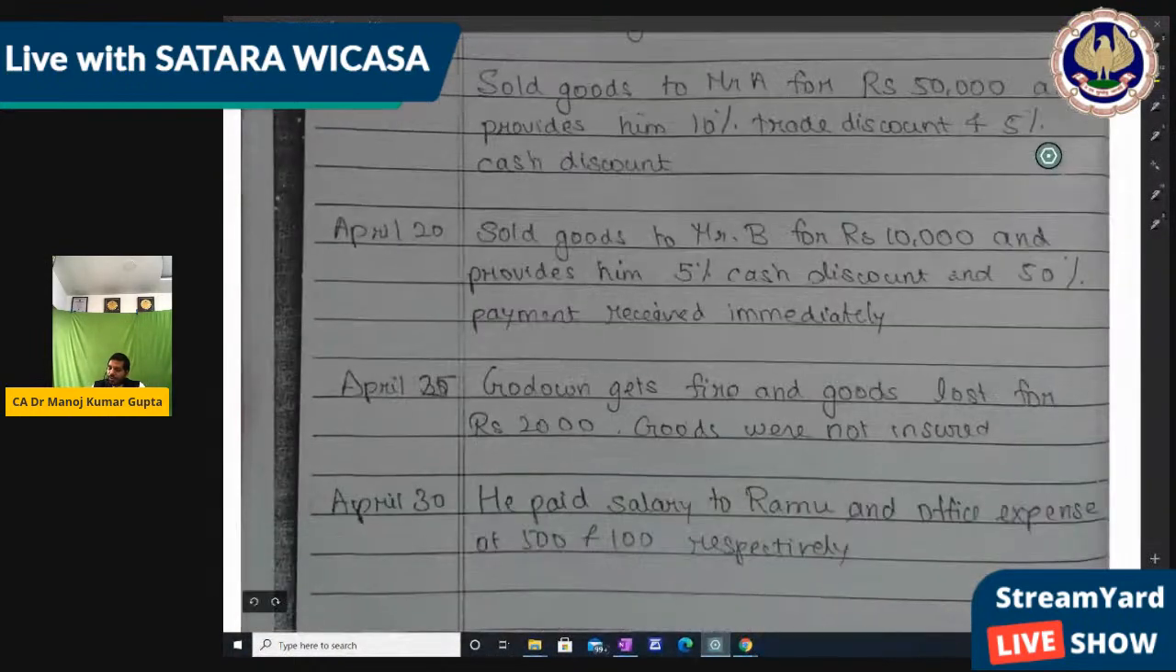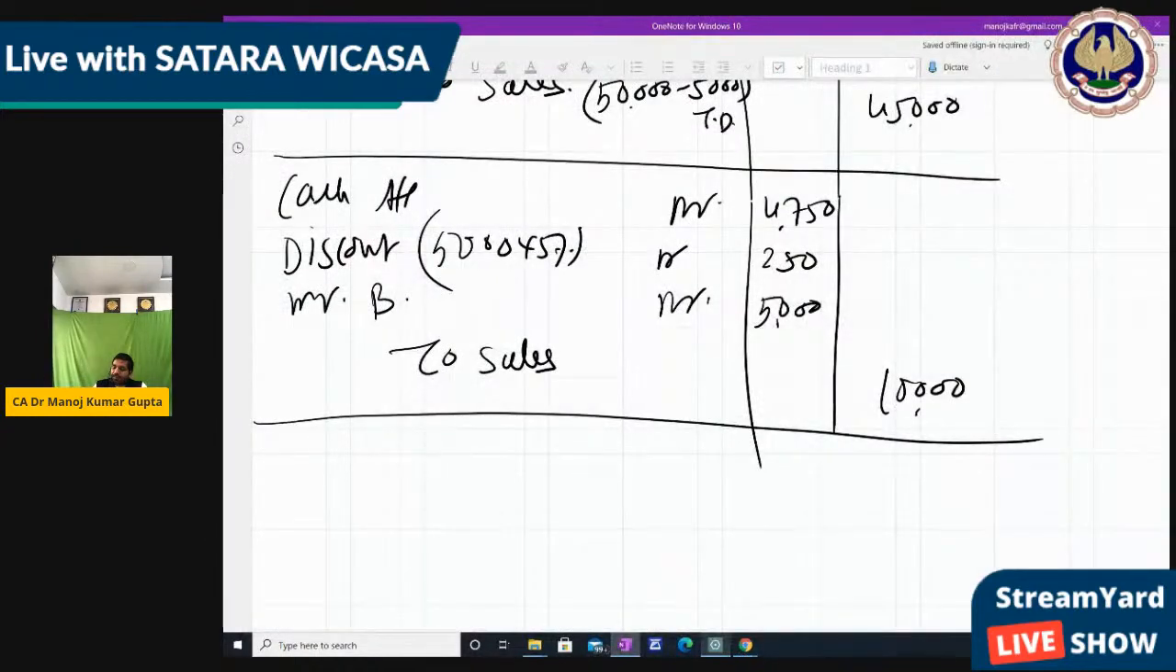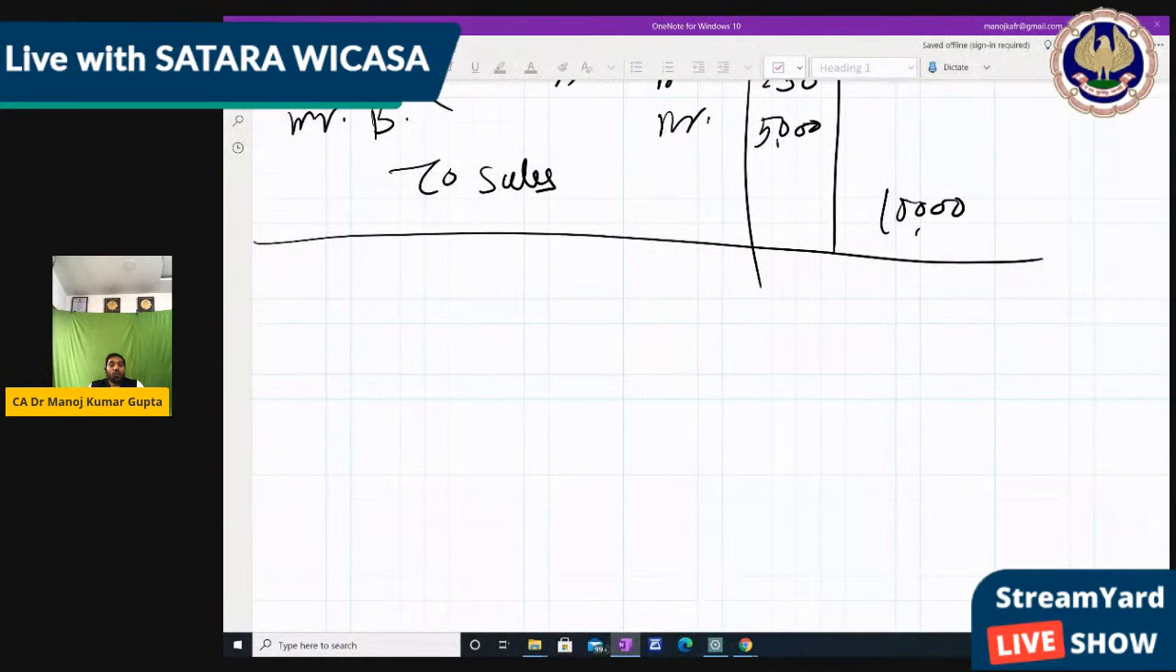Now goods get fire and goods loss of 2,000. Goods were not insured. People think this is a difficult transaction. What they want to say is, goods get fire, so do goods go out or go in? Goods go out. So what you do to purchase, because we don't want to use a new account, or you can use goods. So purchase account credit, because goods go out. Whatever goes out will be credited. This is a rule which we have learned just before.